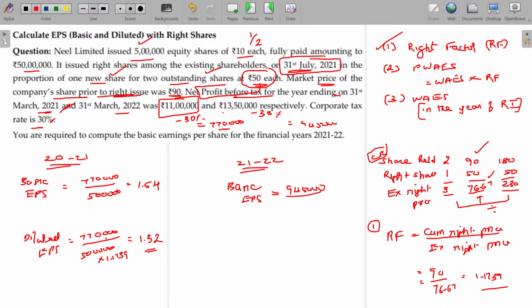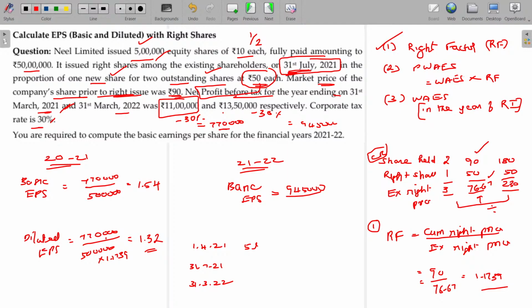Is that okay? So the year begins on 1st April 21 and ends on 31st March 22. While starting, how many shares do we have? 5 lakhs. Thereafter, the right share was issued on which date? 31st July 21, one share for every 2 shares.